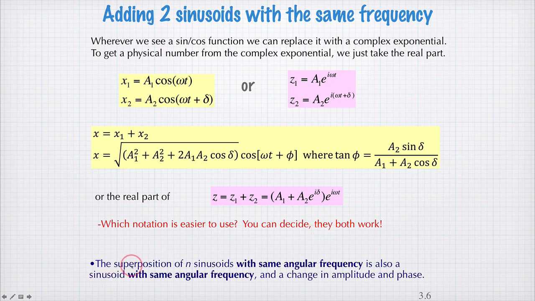I should also mention here that in general, the superposition of n sinusoids of the same angular frequency is a sinusoid with the same angular frequency with some change in amplitude and phase. So this result here, we have two sinusoids added together. We could add n of them together, and we get some net amplitude and some phase, but the same oscillation frequency.